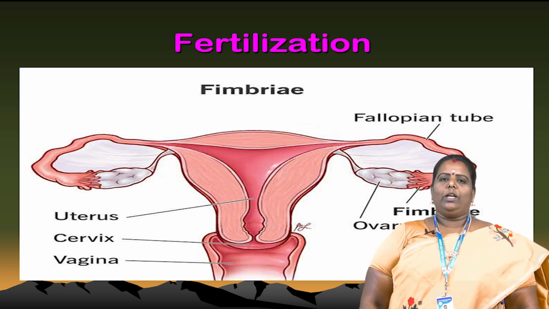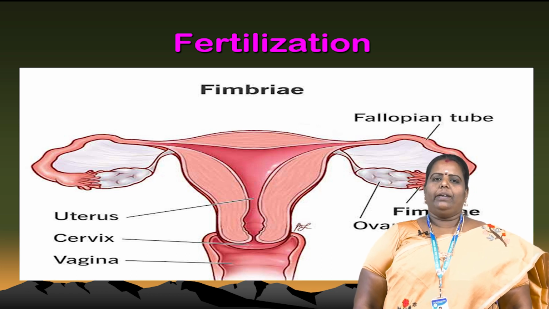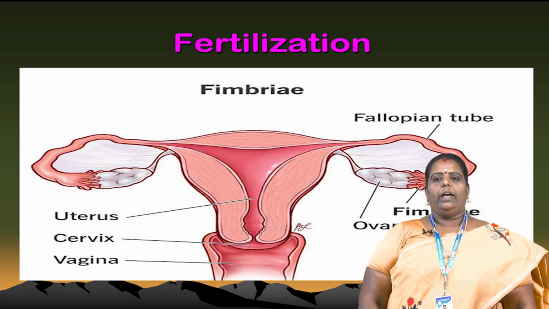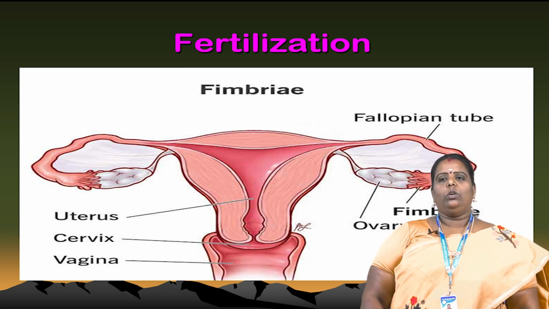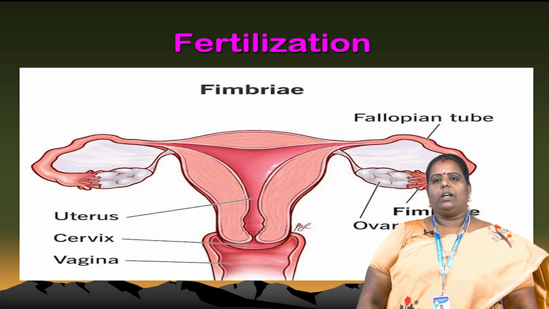After 2 to 3 days, 4 days, the egg develops in the fallopian tube. The cell stages, the cleavage stages, also occur in the fallopian tube. Then it goes to the uterus. The role of the fallopian tube is to pass the zygote to the uterus, and the fimbriae are very important. Next is the uterus, then the cervix, and then the vagina.